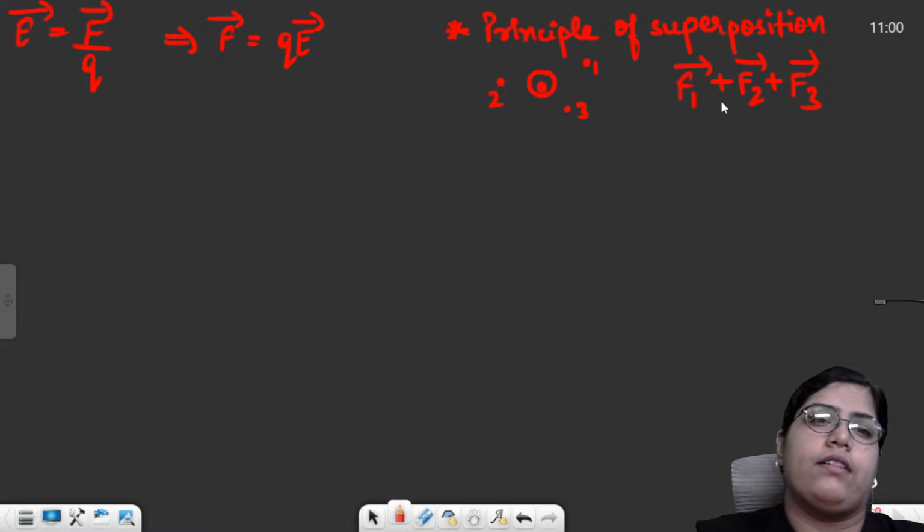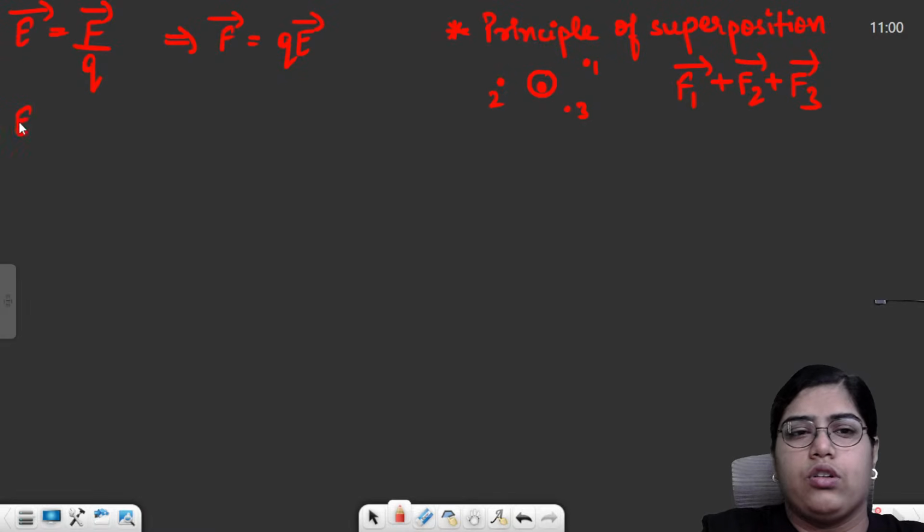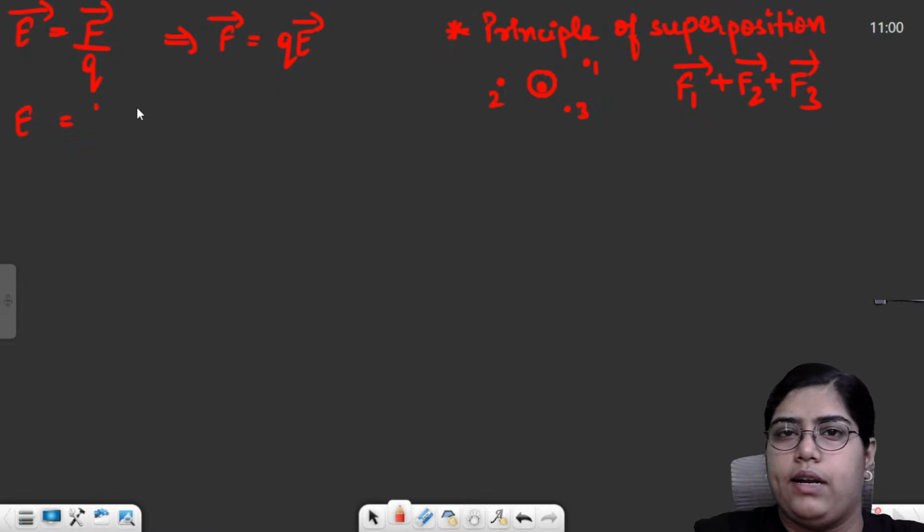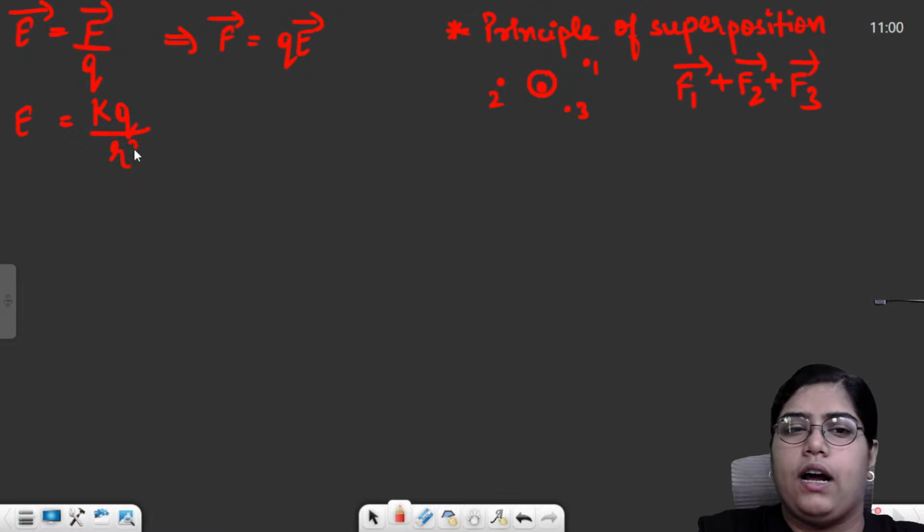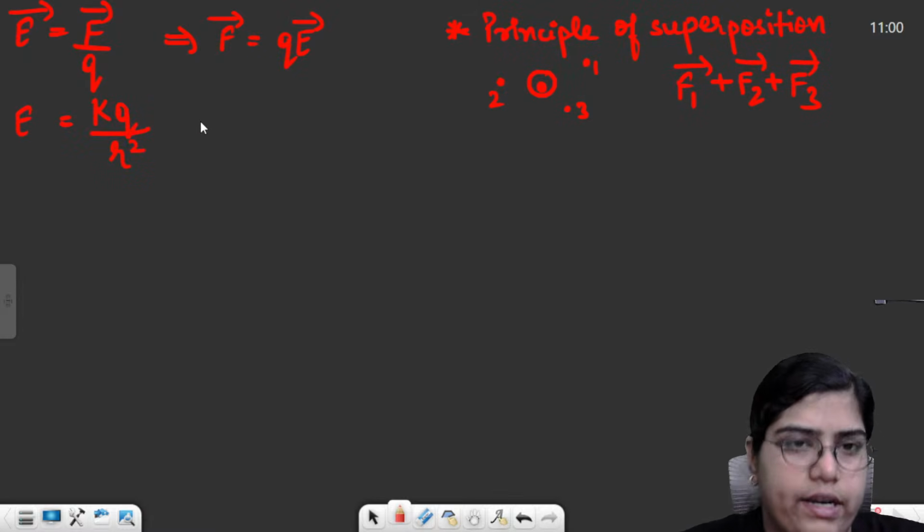Then electric field we already saw. If you substitute the formula of F over here, F was k q1 q2 by r square divided by a charge, so electric field becomes k q by r square. This is the formula for electric field.